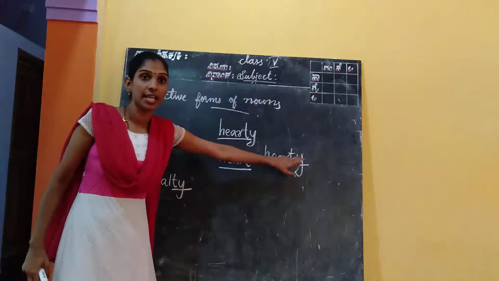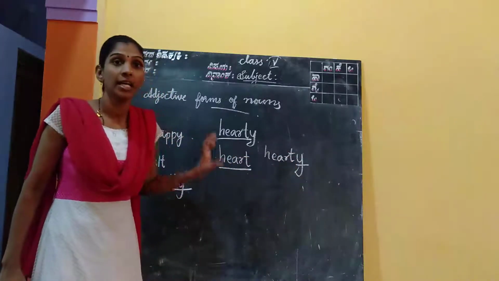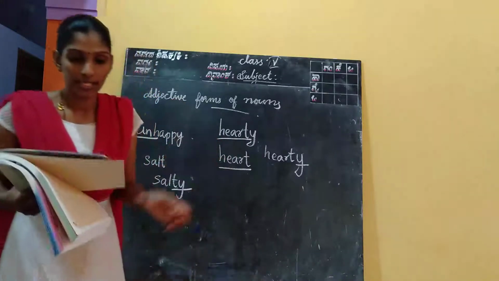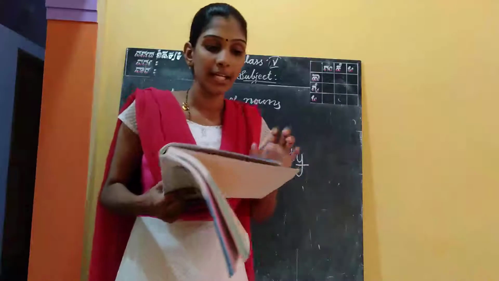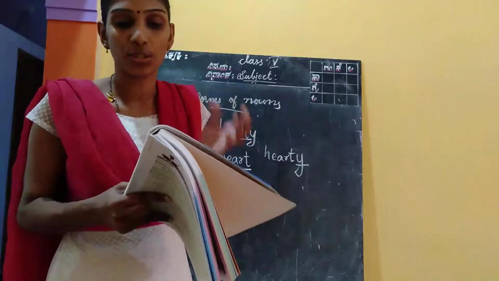The suffix here is y. We added y there to get an adjective, hearty.